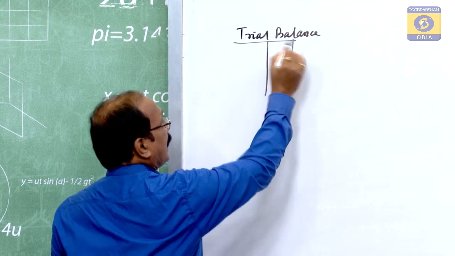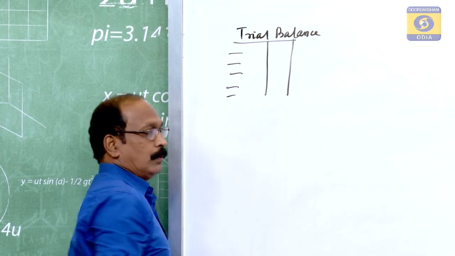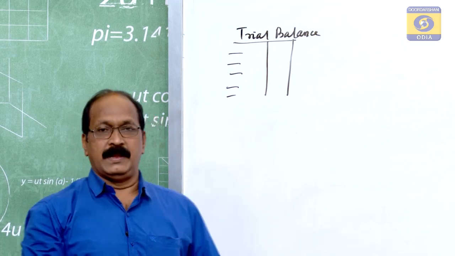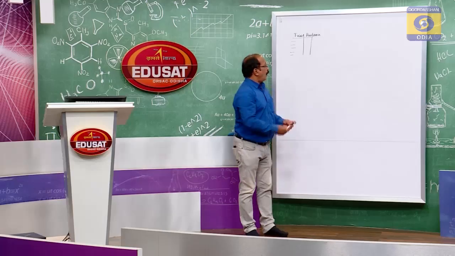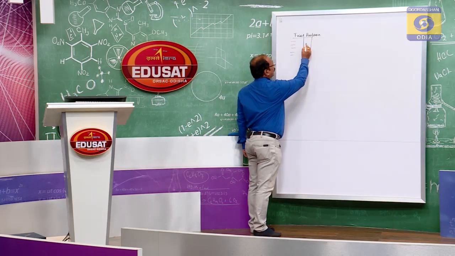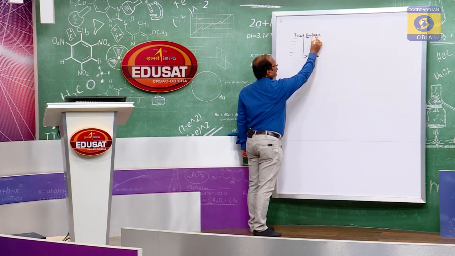Under this trial balance, all the items are there which took place in the business in the form of transactions, is it not? All the accounts are reflected here and the totals must be equal. This is the debit balance, this is the credit balance.